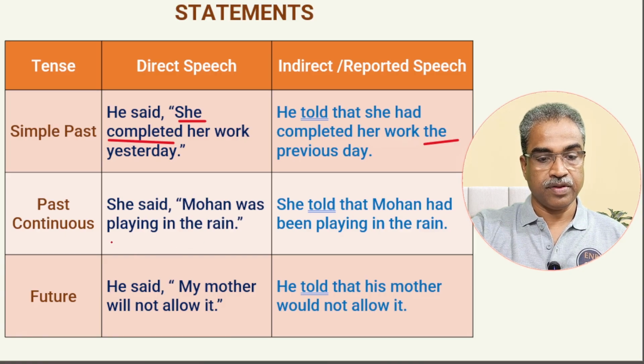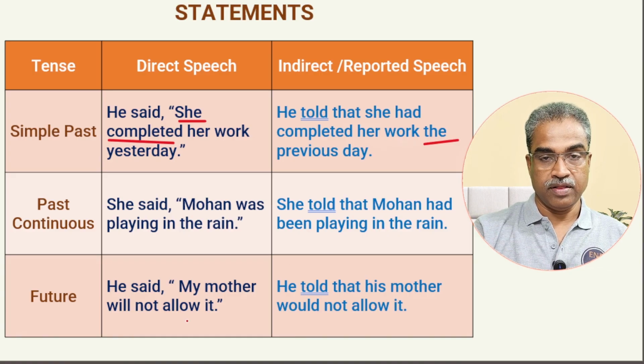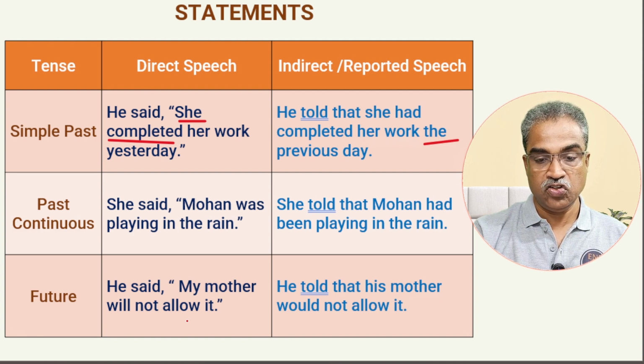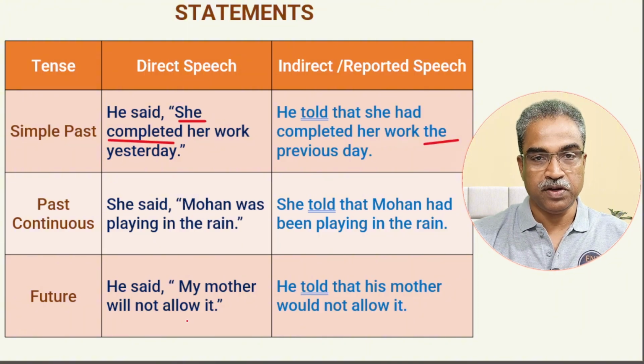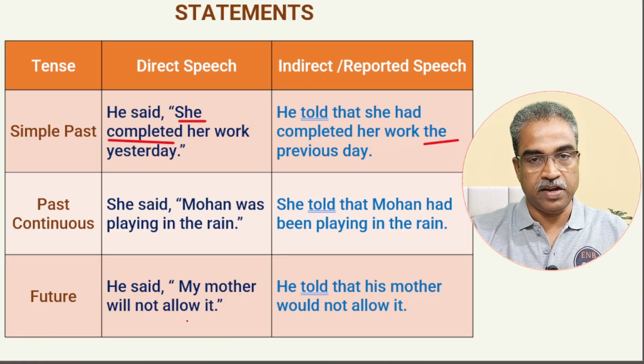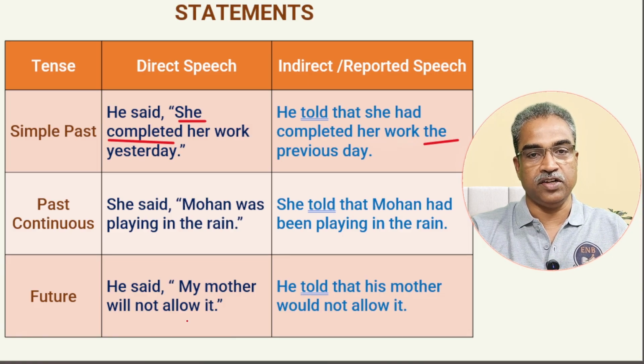Next is past continuous. We say he said Mohan was playing in the rain. He told or she told that Mohan was playing. That is past continuous tense. Mohan was playing, we change that into Mohan had been playing, which is past perfect continuous tense. That Mohan had been playing in the rain. Clear? Any doubt, please come to the comment section. I will explain again until you understand.